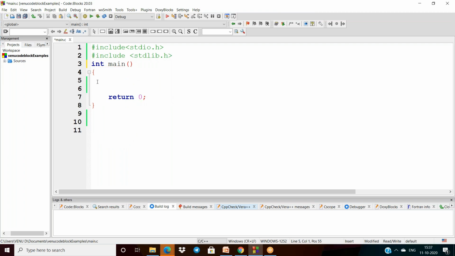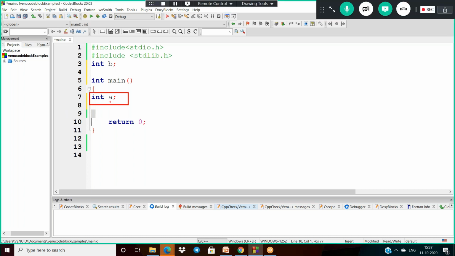Next, I have to declare a variable like this, int a, and another variable, int b. If I declare int a, I can access this a within this function only.